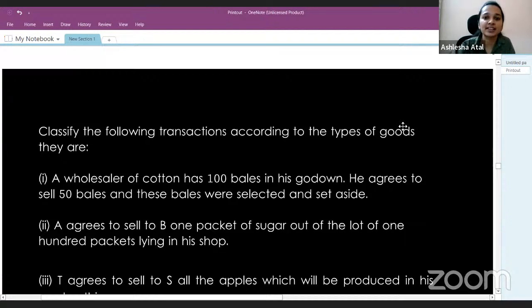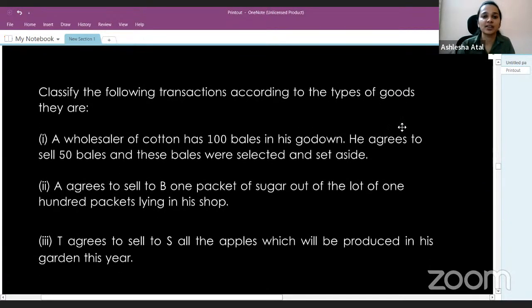The next question is nothing but a copy paste from your study material. So we'll not go deep into it. You basically have to classify transactions into the types of goods which they represent. So the first one is a wholesaler of cotton having 100 bales in godown agrees to sell 50 bales, and these bales were selected and set aside. So the first is ascertained goods. Second is A agrees to sell B 1 packet of sugar out of the lot of 100 packets, which means unascertained goods.